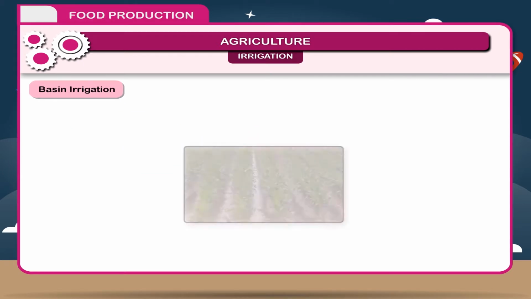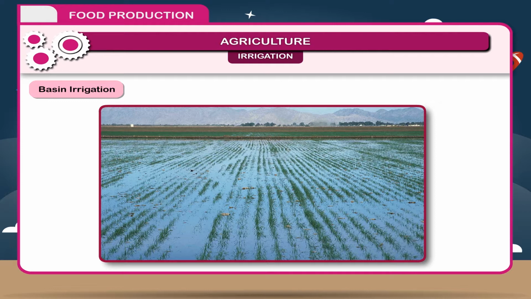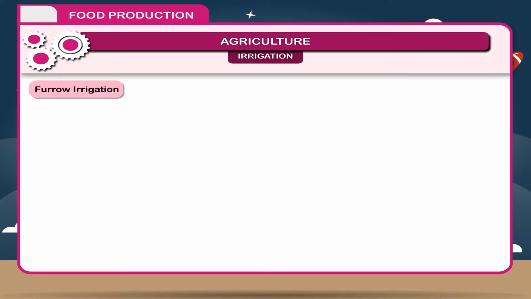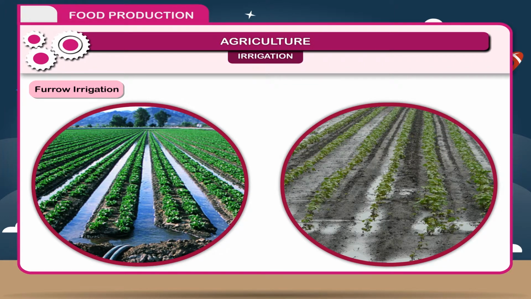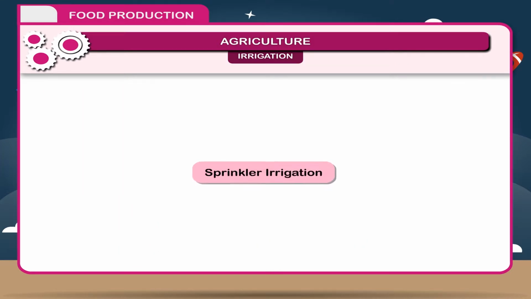Basin irrigation. Basin flooding is used in orchards with basins built around trees and filled with water. Furrow irrigation. Furrow irrigation is employed with row crops such as cotton and vegetables. Parallel furrows, called corrugations, are used to spread water over fields that are too irregular to flood.